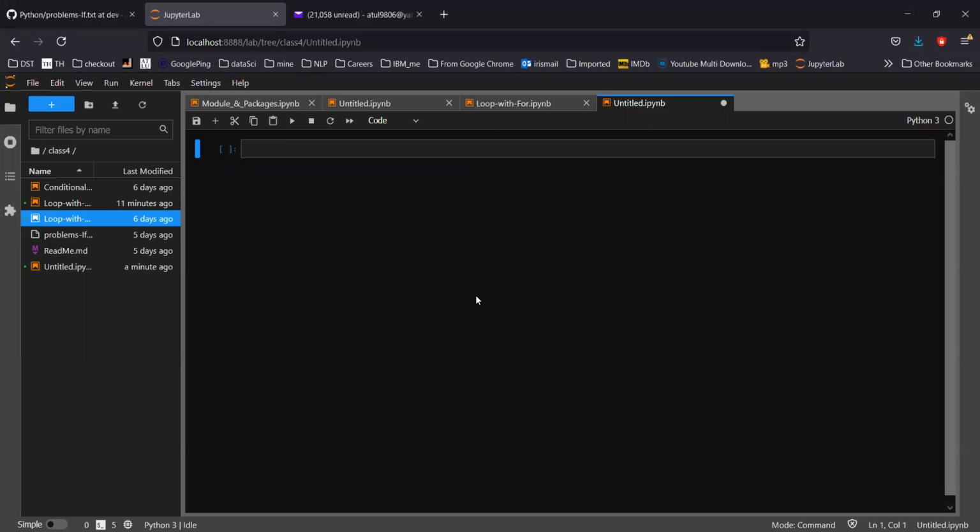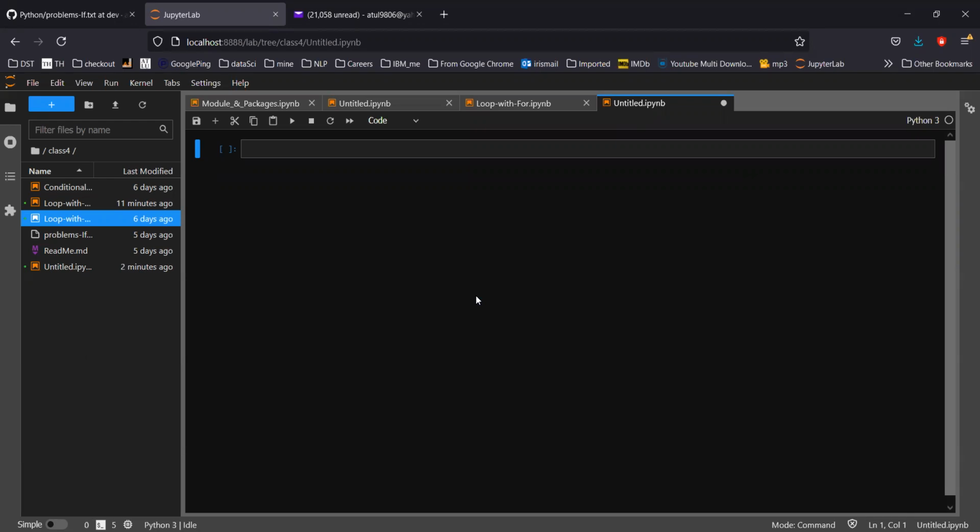Okay, I hope you can see my screen, right? Okay, so the looping concept is required when you have to repeat a particular thing you want to do again and again. In that case, loop comes into the picture, and loop plays an important role when you are trying to perform the same kind of check, maybe the same kind of thing with lots of input, right? So in that case, loop is required.